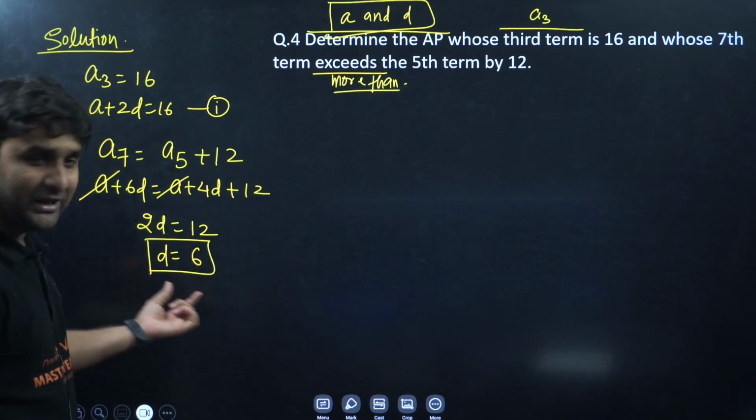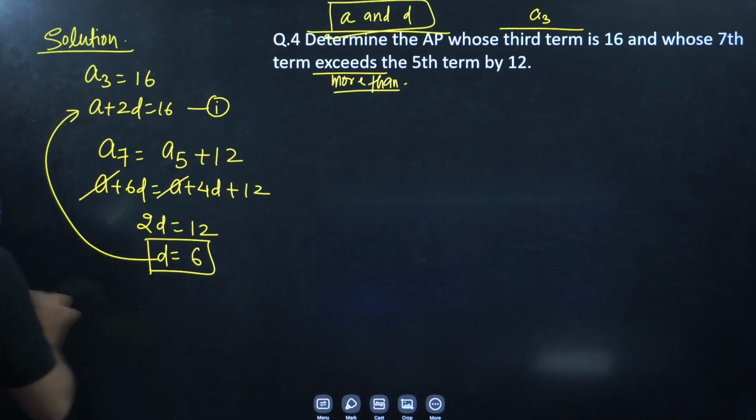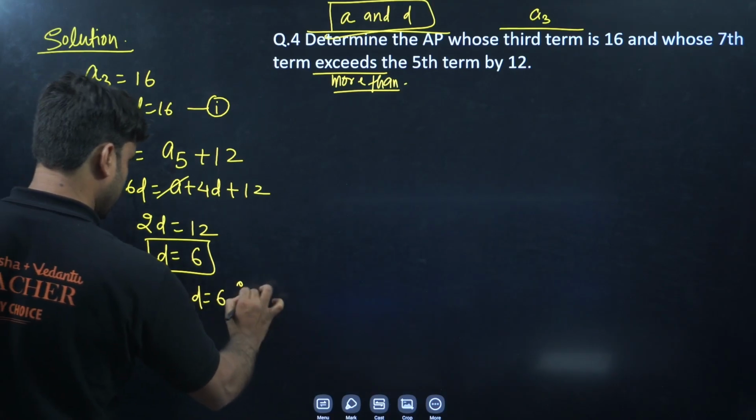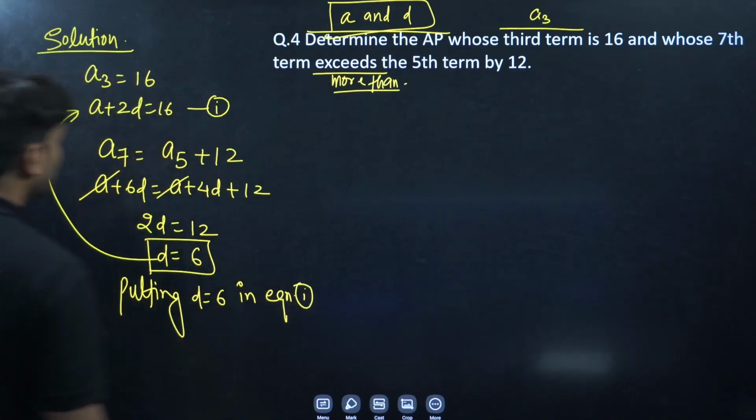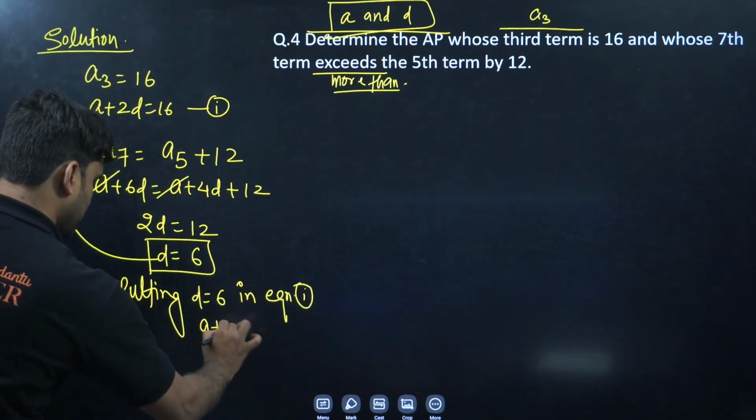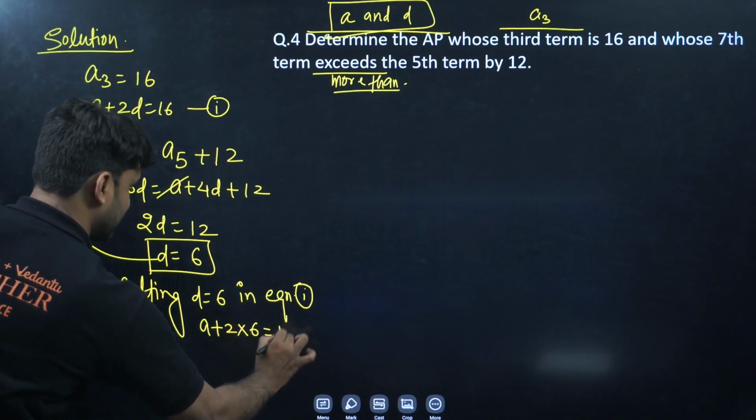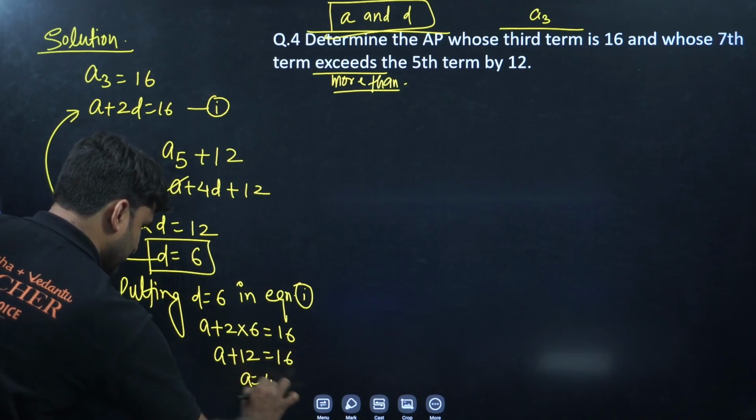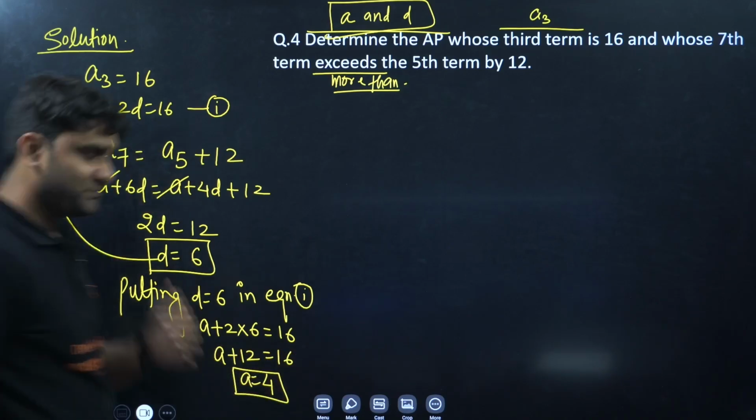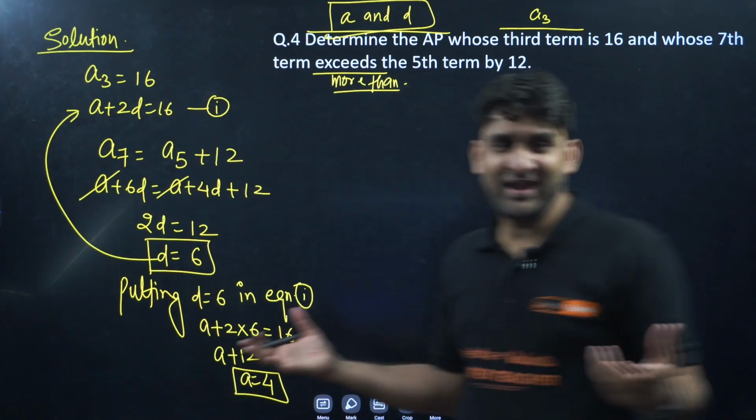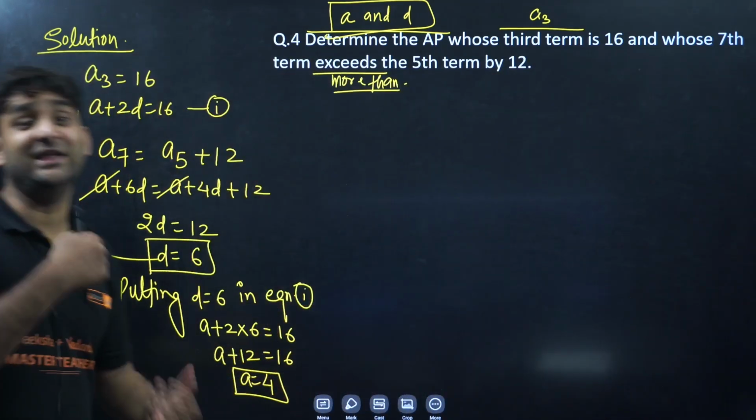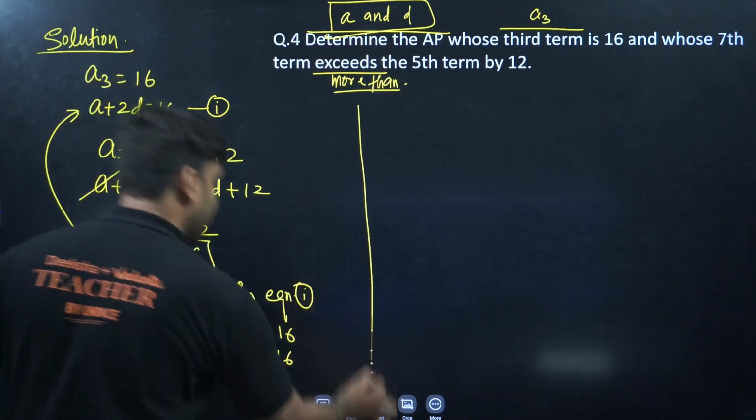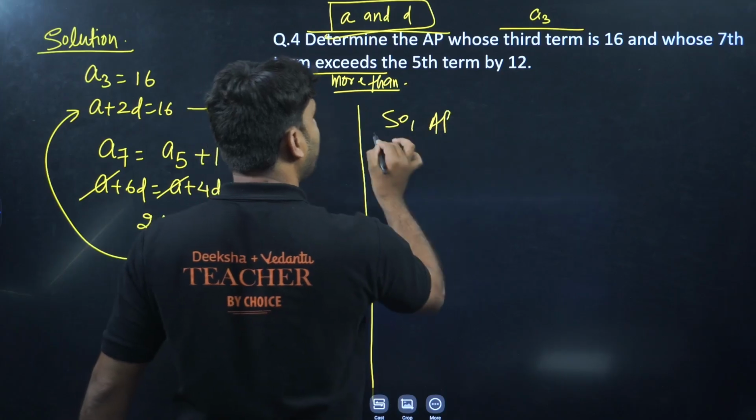Wow. If you have d, you can put d in this equation. So putting d is equal to 6 in equation number 1, a plus 2d, 2 into 6, is equal to 16. So a plus 12 is equal to 16. So a is equal to 16 minus 12, which is equal to 4. Target is done. We have a, we have d, and what was our target? Finding a and d, because we need the AP. So let's find out the AP. What will be the AP, champion?